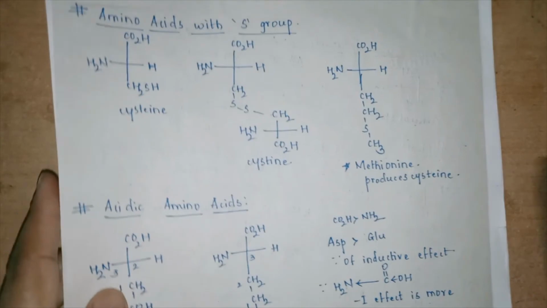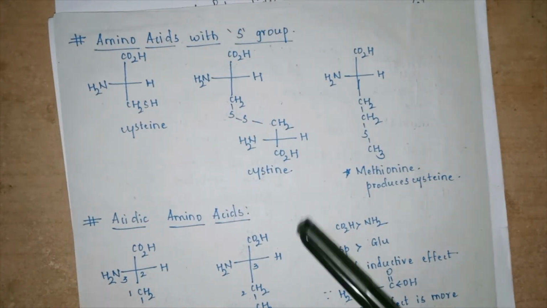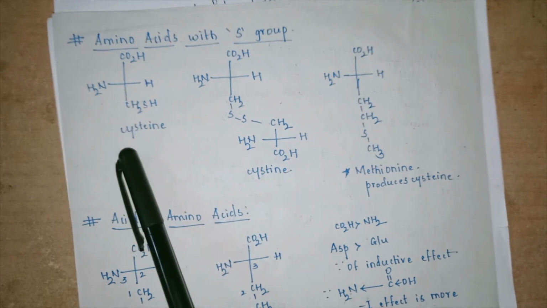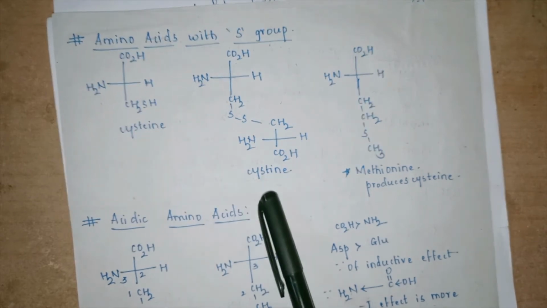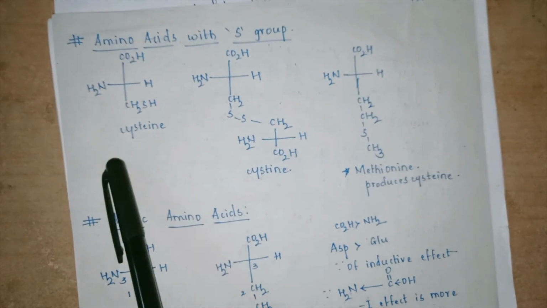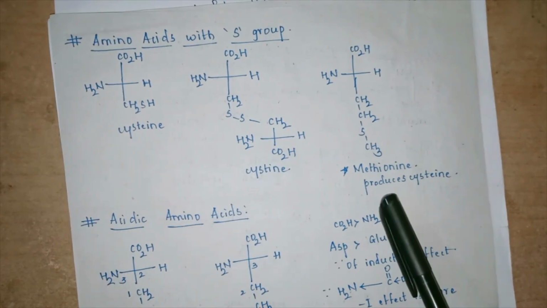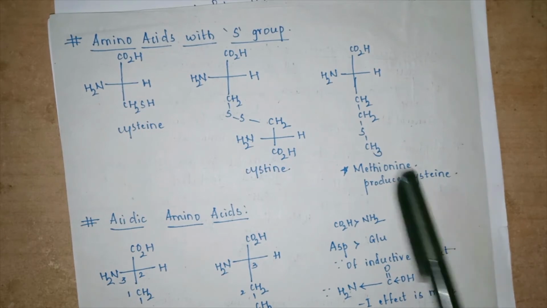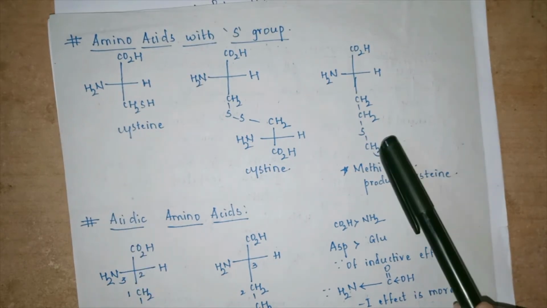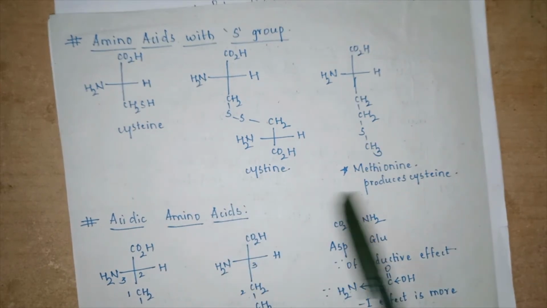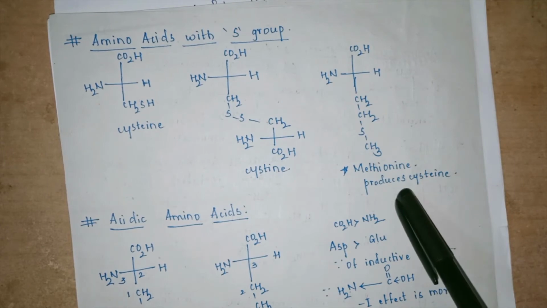The next category would be amino acids with a sulfur group. Cysteine and cystine are related to each other. That means cystine is a dimer of cysteine itself. Now where can we get this cysteine? Methionine can produce cysteine because methionine also has sulfur. So cysteine and methionine are the amino acids that have a sulfur group.